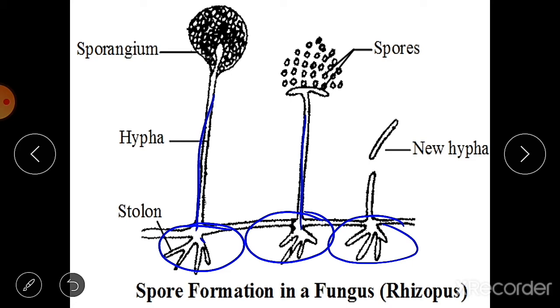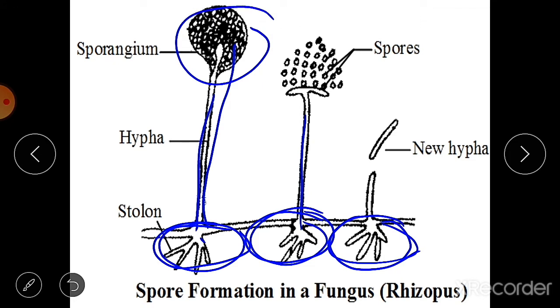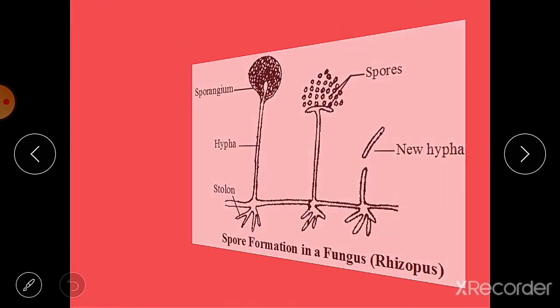Like if bread is there, these stolons grow into the bread. Then these are the sporangium. When the sporangium matures, it bursts and releases spores into the atmosphere. So this is the example of spore formation.